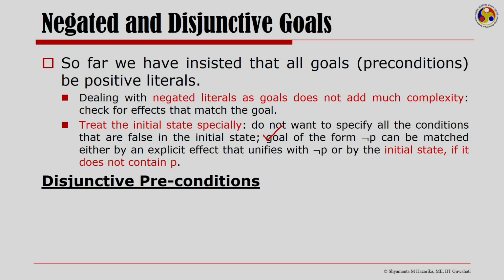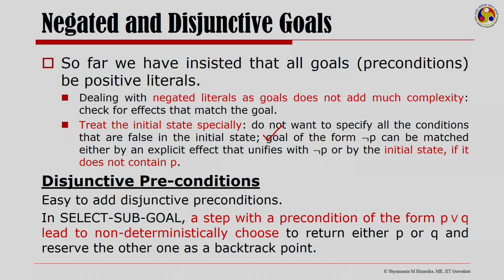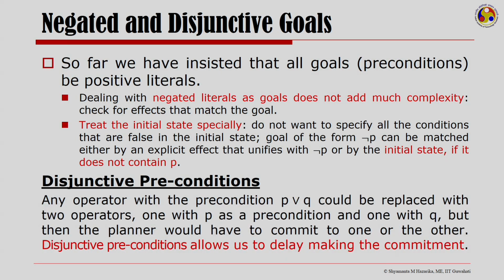So, we have disjunctive preconditions. It is easy to add disjunctive preconditions. A step with a precondition of the form p or q will lead to non-deterministically choosing to return either p or q and reserving the other as a backtrack point.